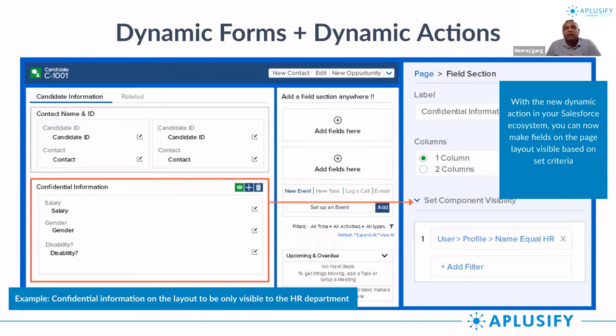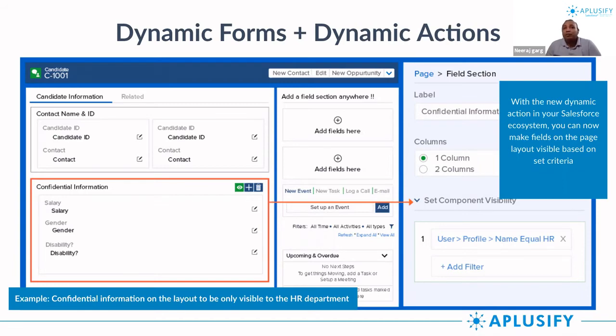Now, this confidential information, you want only very specific people to see. You don't want your whole organization to log in and see the details of a candidate, his salary, his gender, or any other personal information. So what you can do is have this form designed. The general fields that are visible, you can have in one section, as you can see. And then you have designed a confidential information section, and you have set its visibility so that you display it only to anyone who has a profile of HR.